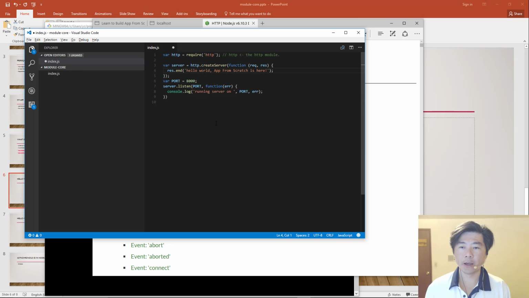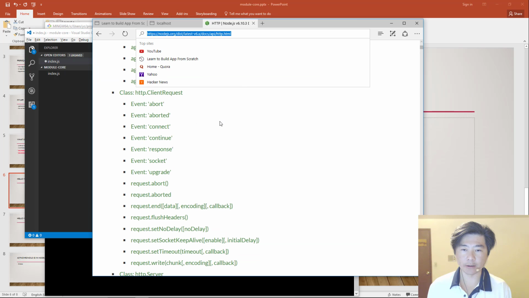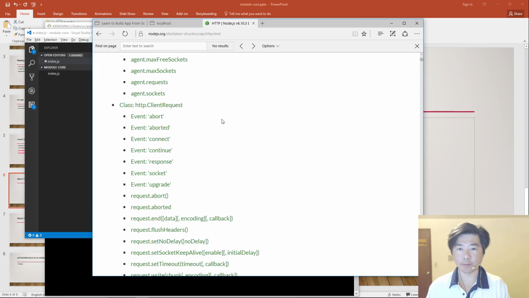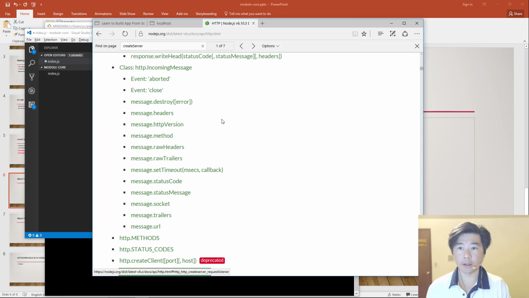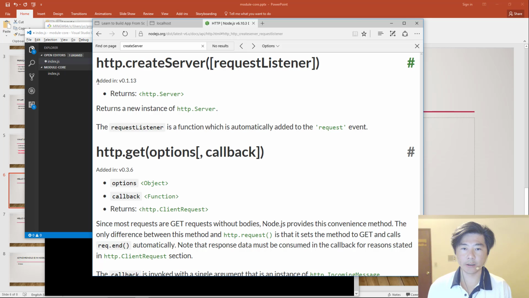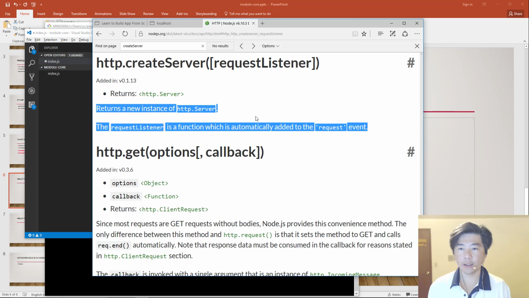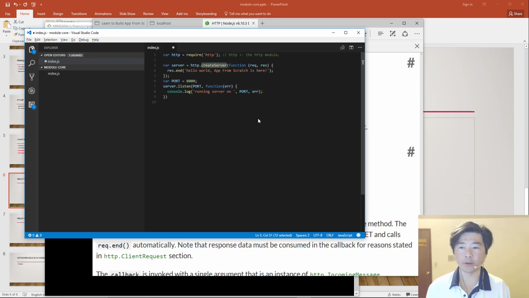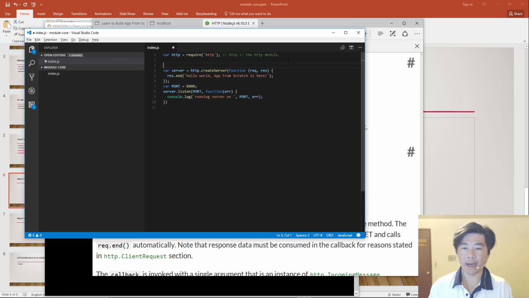Once it's loaded, all the HTTP functionalities, which you can read through on the Node.js website, are available to you. And one of the most important things that you could do, assuming that you're trying to create a server, is that you can call the createServer function. So let's take a look at that createServer function by searching for it. Create server. There we go. HTTP createServer. Okay. So it returns the HTTP server object, and then the request listener is a function that's added to the request event, which means that it's then going to be called back.